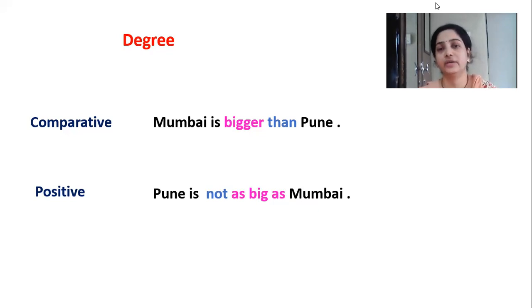Okay, opposite of it, when in the first sentence, or in the comparative degree, the sentence is negative, then in positive degree we have to take it in a positive way. Okay, so see here, first sentence is affirmative, that's why we are going to change it into negative here, because we are taking precaution that meaning should not be changed.